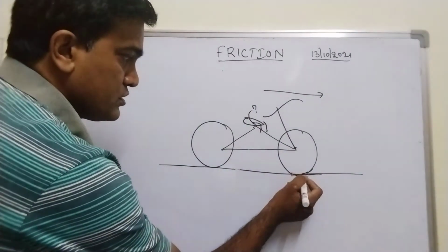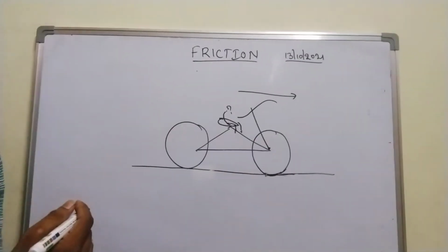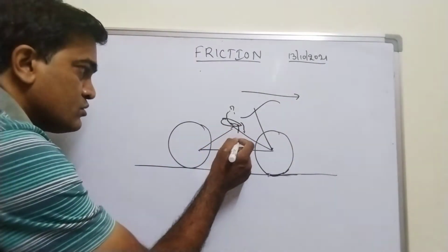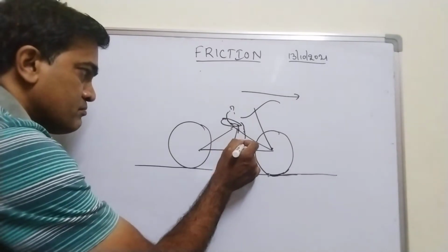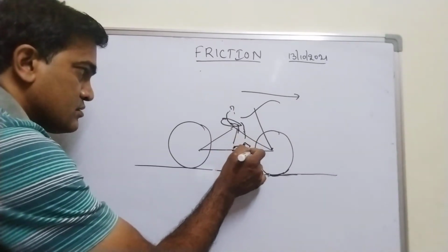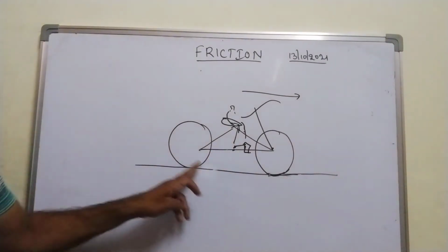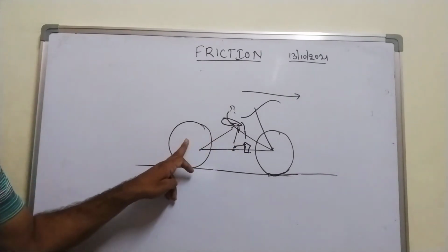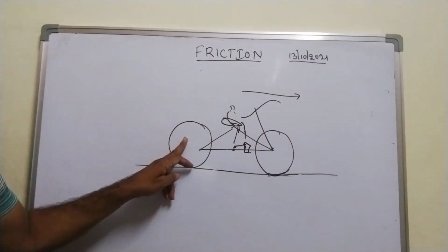Here two cases arise regarding friction. The moment you pedal, see here you have pedaling, right? So like this you have some pedals, and on the other side also you have a pedal. The pedal is connected to the back wheel, not to the front wheel. So the back wheel also moves, right?